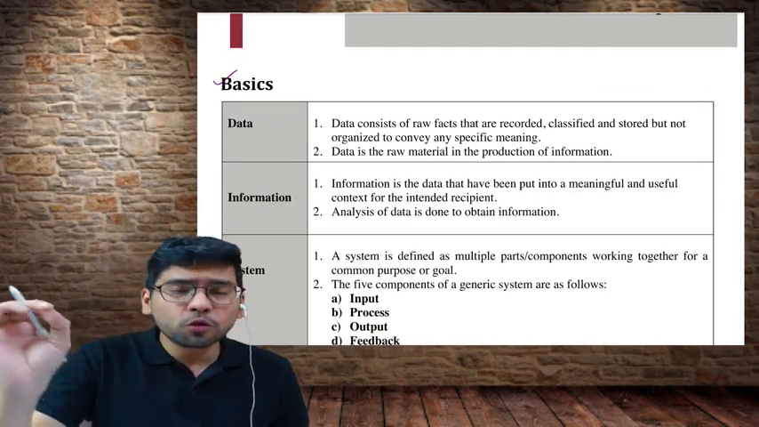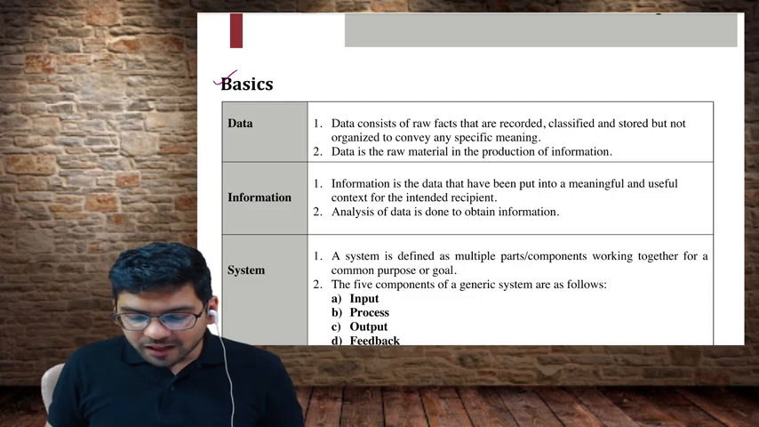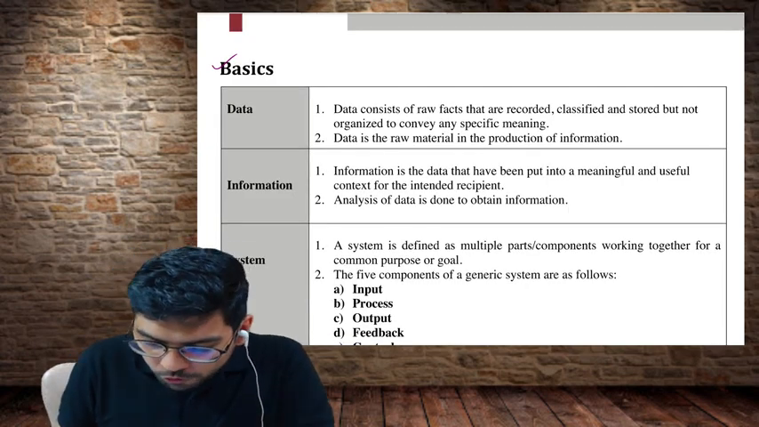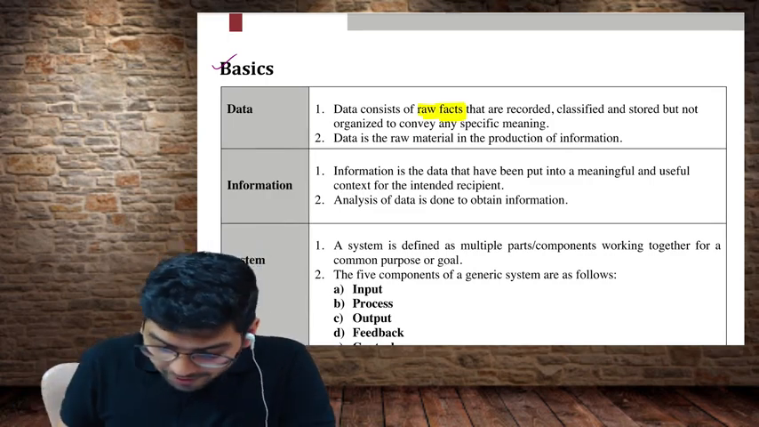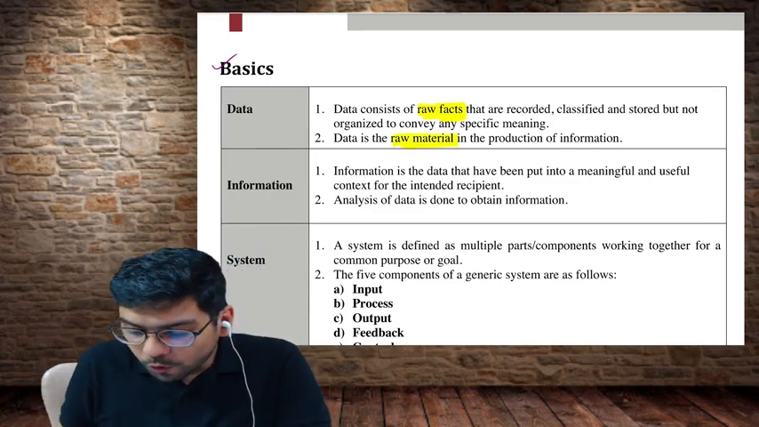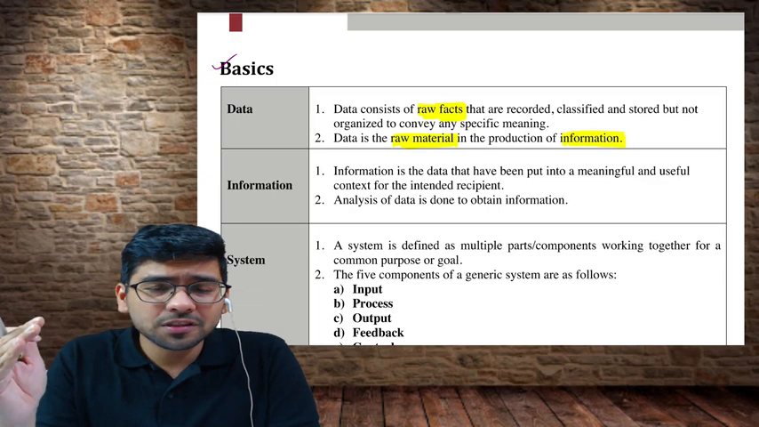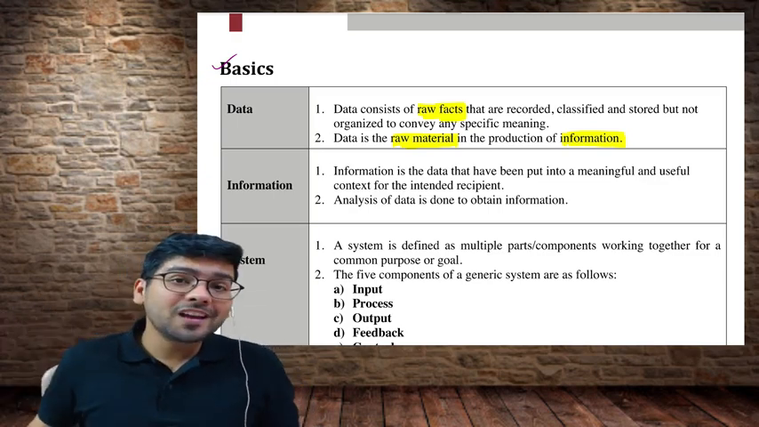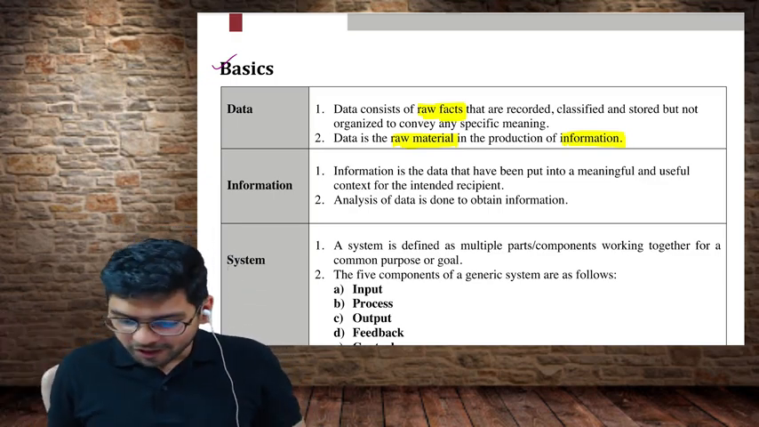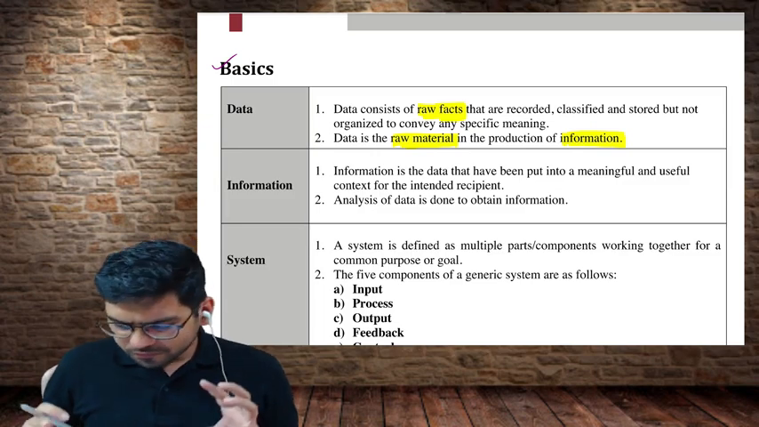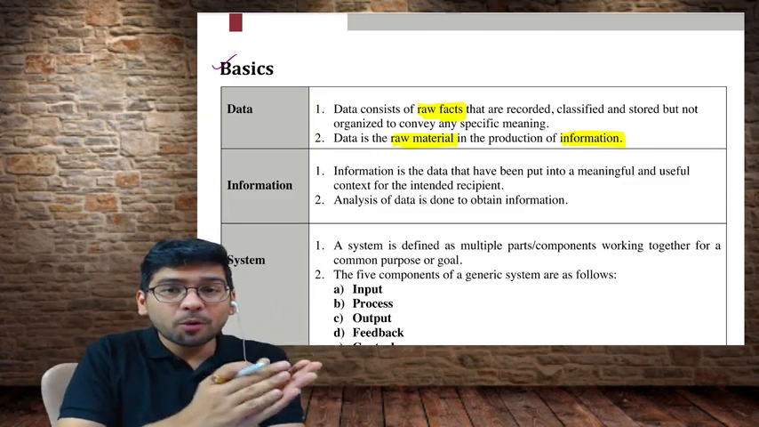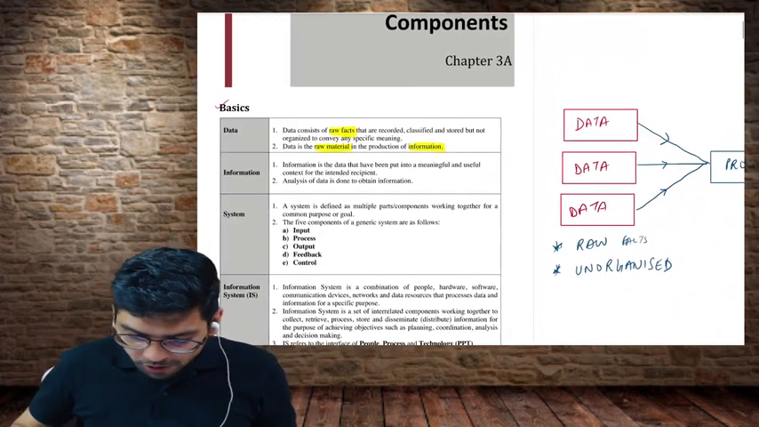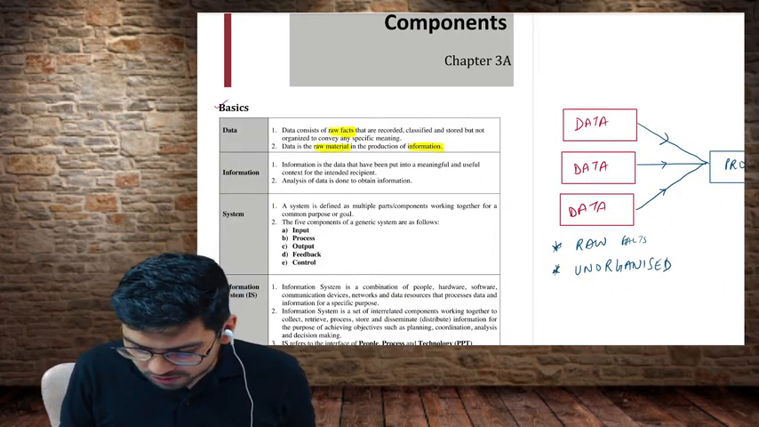So let us just quickly go through the word data. It says data consists of the raw facts. I told you this, that data is raw facts. Okay, and data is the raw material in the production of information. Do you all agree with this? Data is the raw material in the production of information. So data is like raw material, and when you process it, you get the output in the form of information.